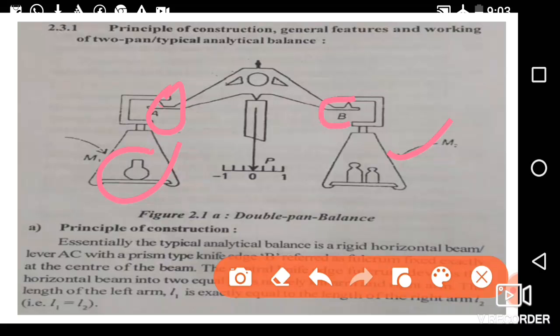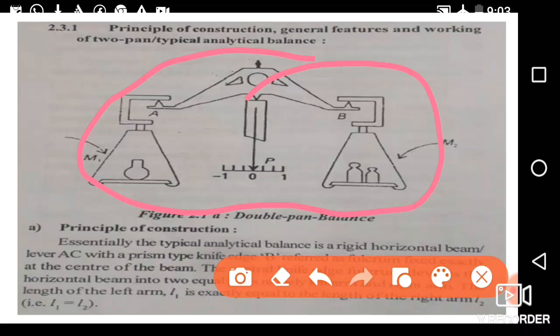Here are two knife edges, and this whole knife edge arrangement is lying on the lightweight beam, that is this beam. Such type of balance is known as the double pan balance, as it is available in the market. In Marathi it is known as a tarazu.